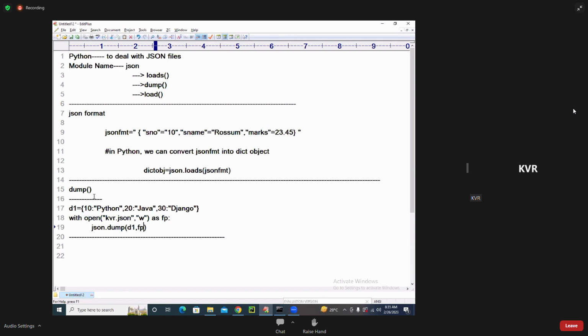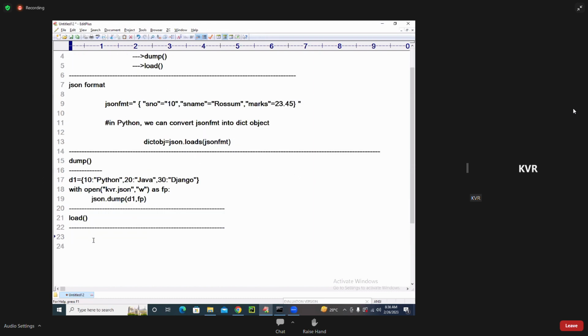Similarly, what is the load function now? If you remember the pickling, unpickling concept, I'm talking about the unpickling concept, so take care. What is the use of the load function?